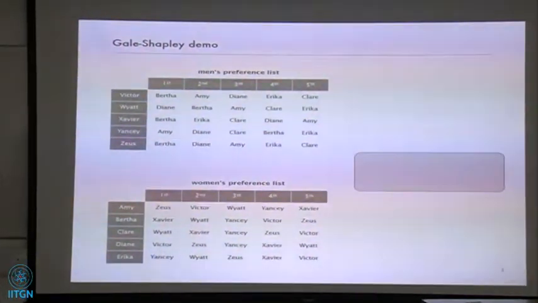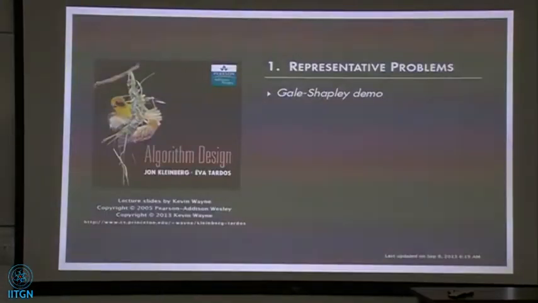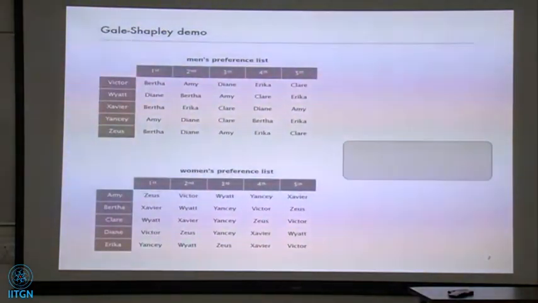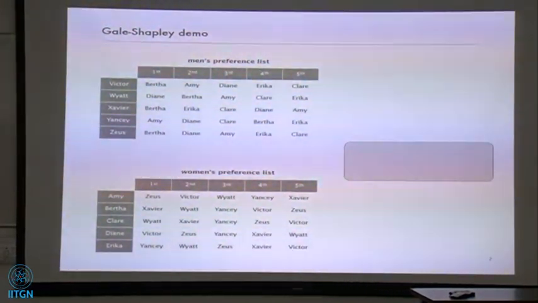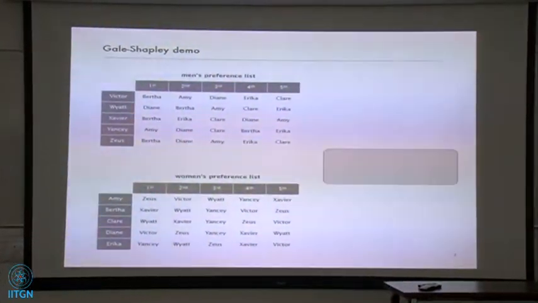So by the way, in this example I didn't go to the trouble of drawing these pretty tables. These are slides that go with Kleinberg and Tardos's book on algorithm design, slides by Kevin Wayne, I believe. These are the men's and women's preference lists. Let's see what happens under Gale-Shapley.